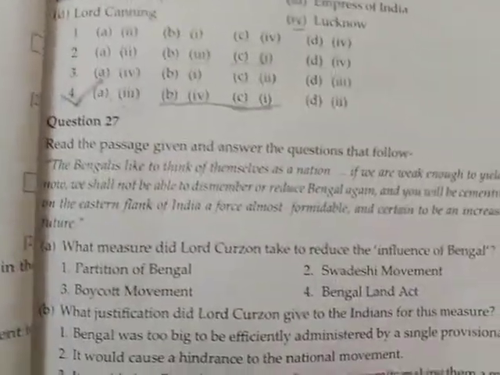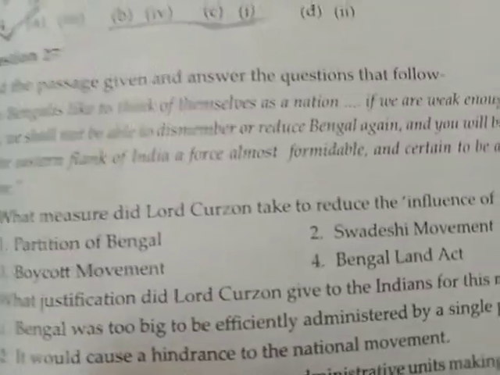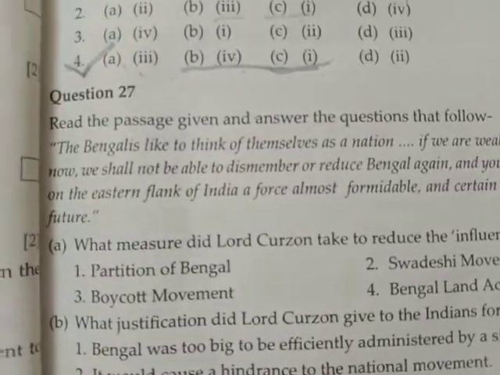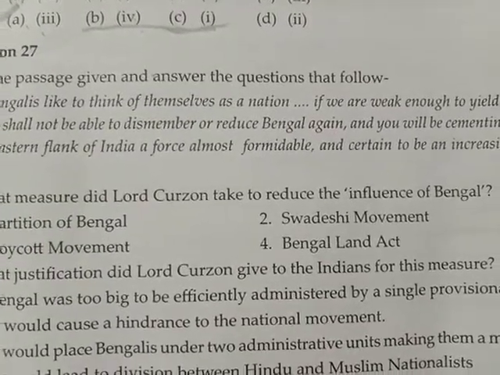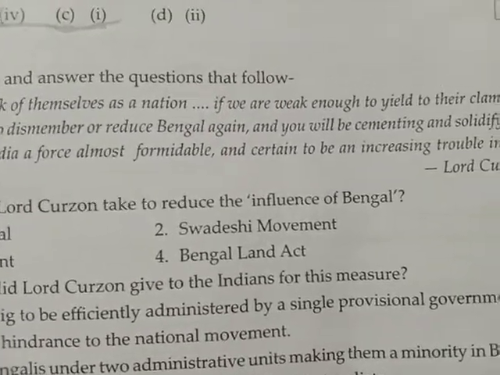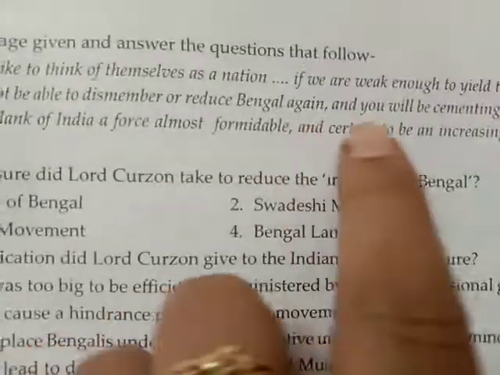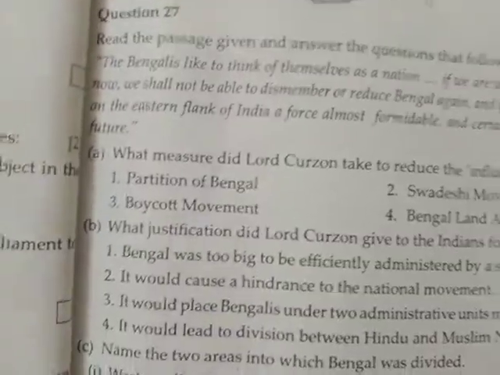Now come to the passage-based question. Question number 27. The Bengalis like to think of themselves as a nation. If we are weak enough to yield to their clamor now, we shall not be able to dismember or reduce Bengal again.